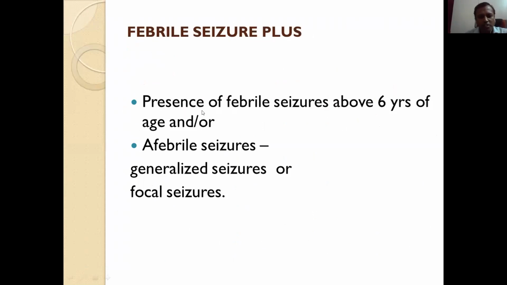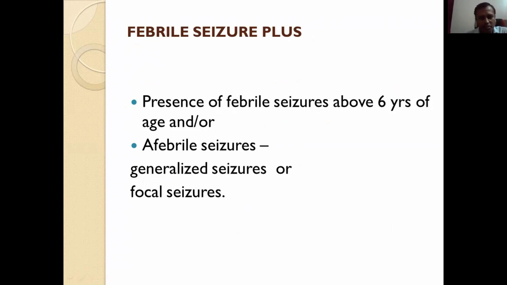When febrile seizures are present above 6 years of age, we call it febrile seizure plus. It may be associated with febrile seizures in the form of generalized seizures or focal seizures. So the important point is that presence of febrile seizures above 6 years of age is febrile seizure plus. It may be associated with unprovoked seizures.